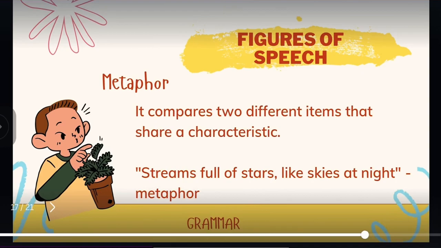The next figure of speech used in the poem is metaphor. Now what does metaphor mean? It compares two different items that share a characteristic. "Streams full of stars like skies at night." Now this line has been used in the poem where the stream and the skies have a similar characteristic of having stars, which is shown here. Therefore, it is a metaphor.